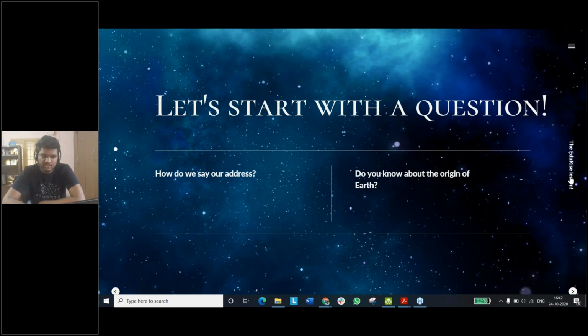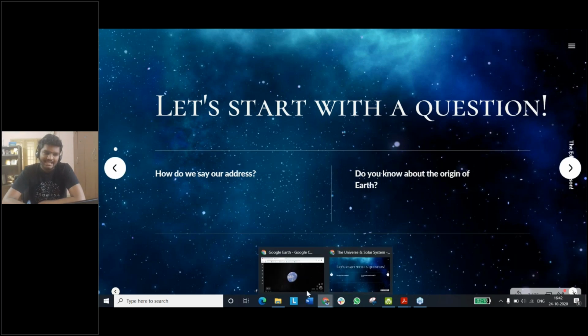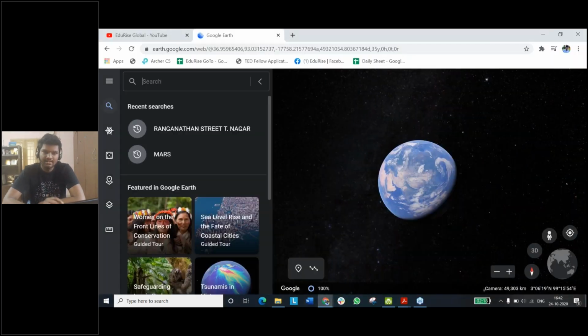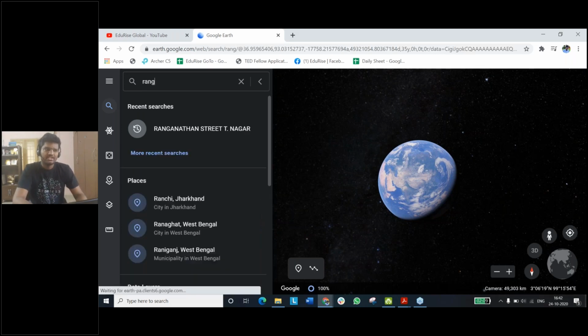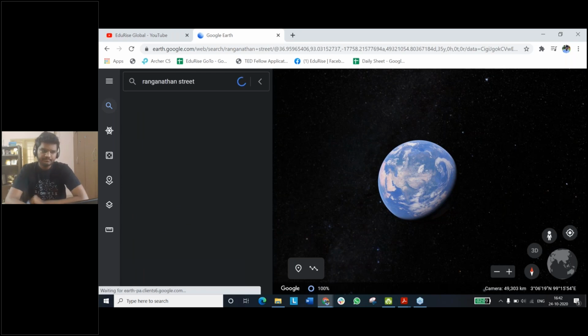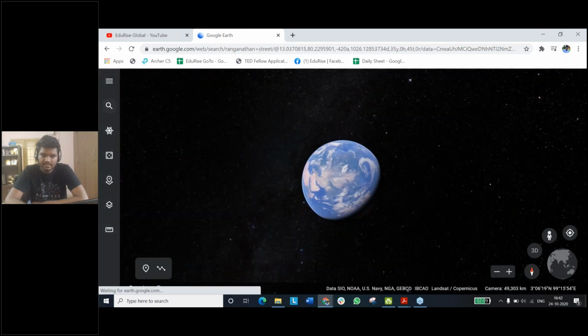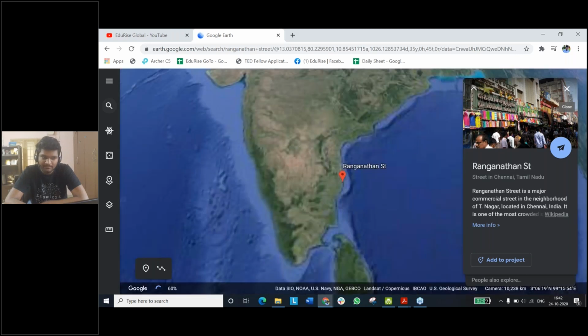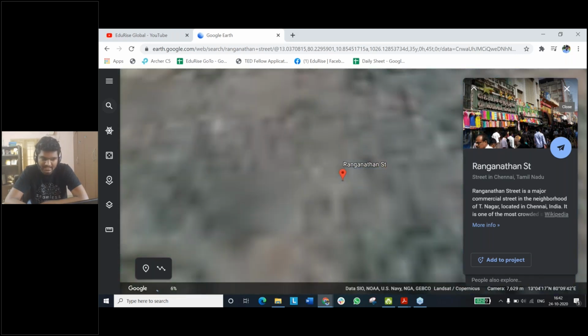Let me put it in this way, right? Let's say you are someone who's residing in Ranganathan Street, right? Ranganathan Street is quite popular. It's in Chennai. It is the shopping epicenter of Chennai. So I'm going to be just typing, let's say you are someone who's actually residing in Ranganathan Street. And apparently this Google Earth tool will take us to Ranganathan Street in a 3D mode. So this is going to be something exciting.